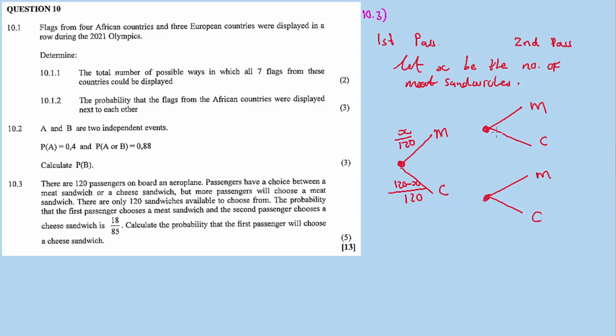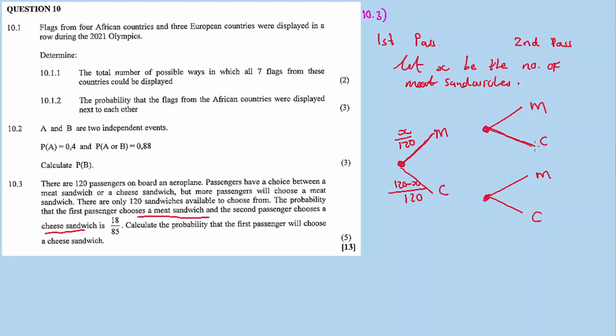Now what do we want? The probability of choosing a cheese. Now okay, the problem is specific because it gives the probability for the first passenger choosing a meat sandwich and the second passenger choosing a cheese sandwich. So we are only focusing on one branch: first passenger choosing a meat and then second passenger choosing a cheese.